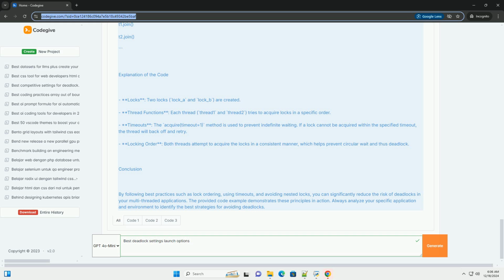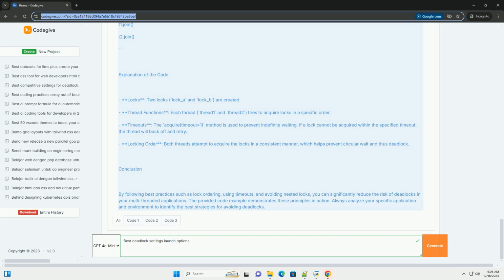Def thread_2, while True: try to acquire lock_B. With lock_B: print "thread 2 acquired lock_B". time.sleep(0.1) to simulate work. Try to acquire lock_A. Print "thread 2 trying to acquire lock_A". If lock_A.acquire(timeout=1):